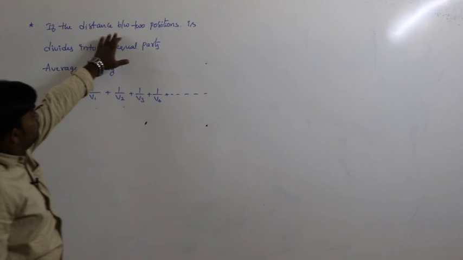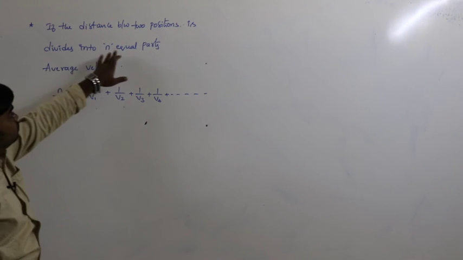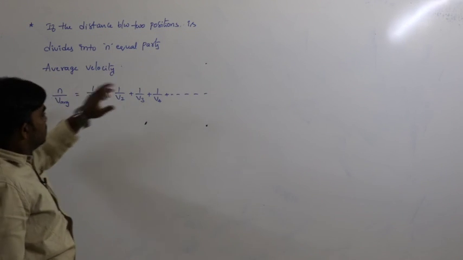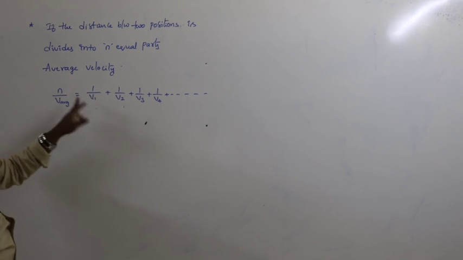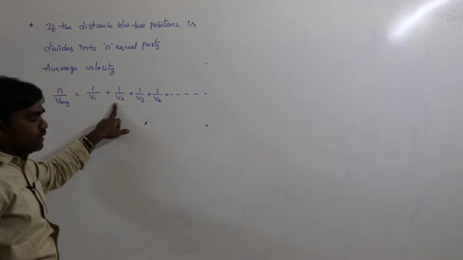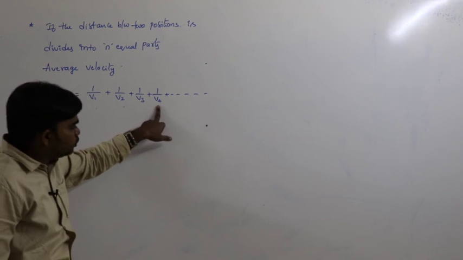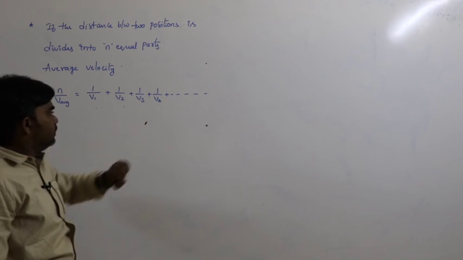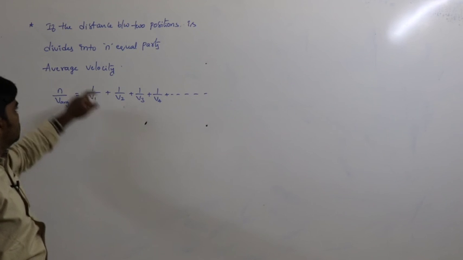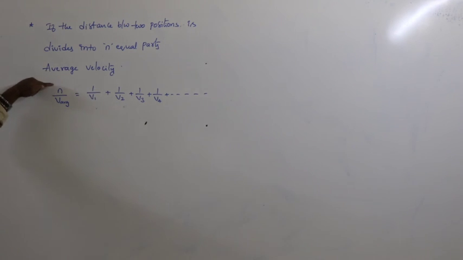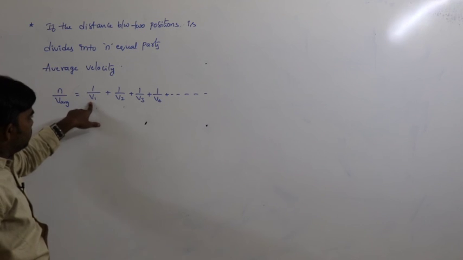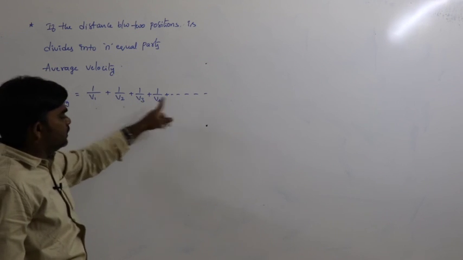If the distance between two positions is divided into n equal parts, the first part travels with velocity v1, the second part with velocity v2, the third part with velocity v3, the fourth part with velocity v4 and so on. In this situation the average velocity is n by v average, where n is the number of parts the distance is divided into, equals 1 by v1 plus 1 by v2 plus 1 by v3 and so on.